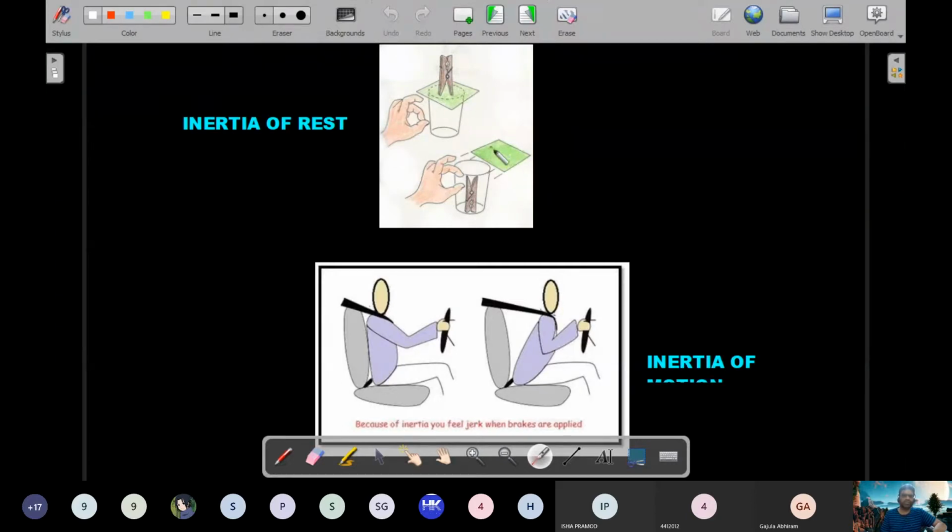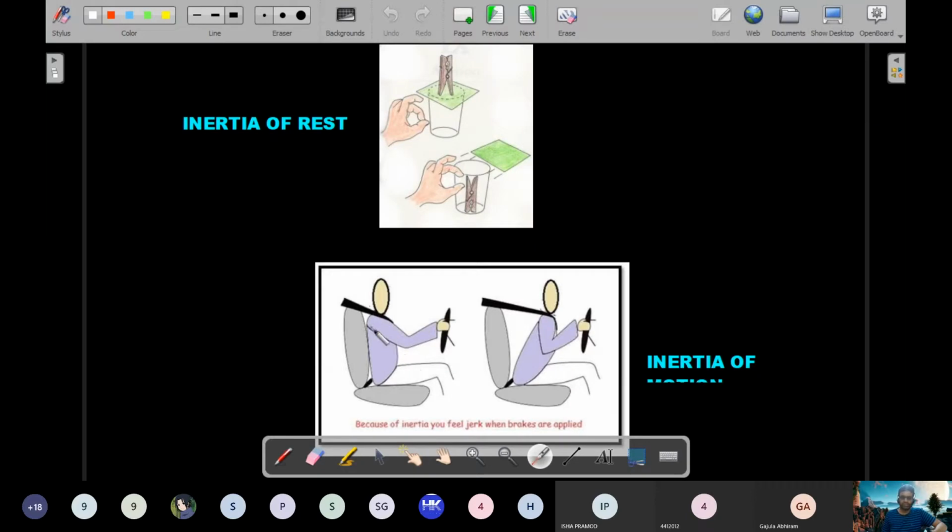Because you never gave time for this paper to interact with this, there was no substantial force acting to cause this one to change the state of its inertia. So inertia is a concept which only changes if force is applied, whether it is of rest or of any other type. The proof that it continues to stay at rest is that it stayed here, there was no support, and therefore the pin fell into this. So if someone shows you this picture and asks you which type of inertia you are looking at, you would say inertia of rest.